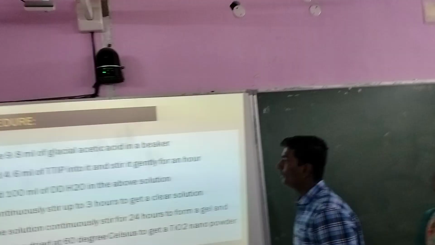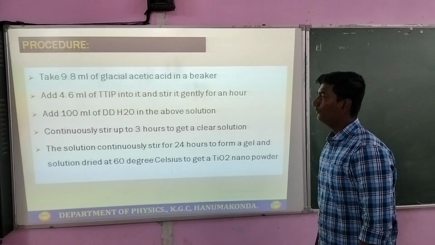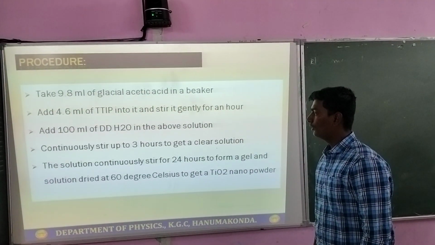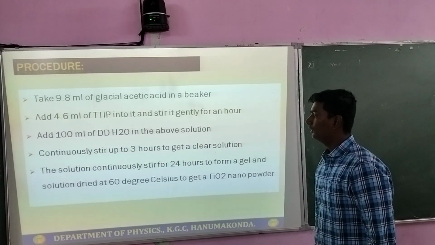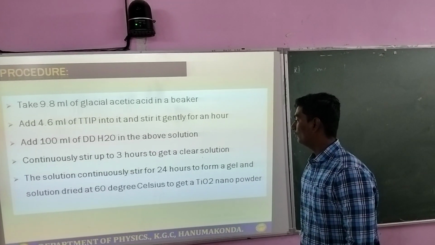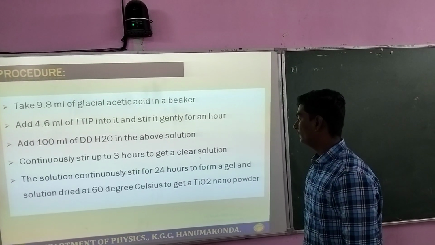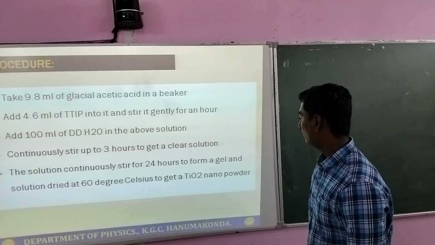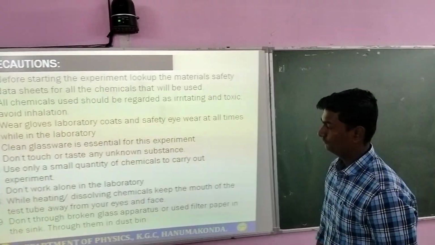Procedure. Take 9.8 ml of the dissolved acetic acid in a beaker. Add 4.5 ml of TTIP into it and stir it continuously for an hour. Add 100 ml of DDH2O to the above solution. Continue stirring up to 3 hours to get a clear solution. The solution continues to stir for 24 hours to form a gel, and the solution is dried at 60 degrees Celsius to get titanium dioxide nanopowder.